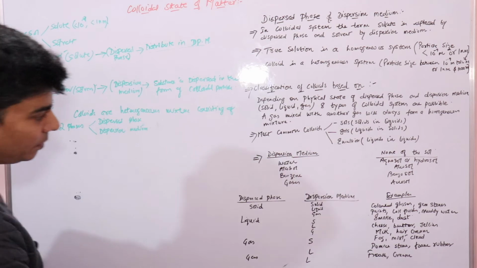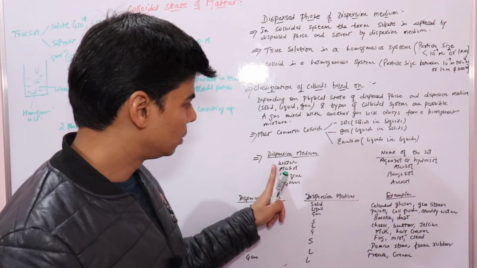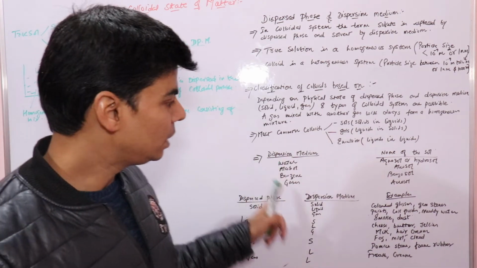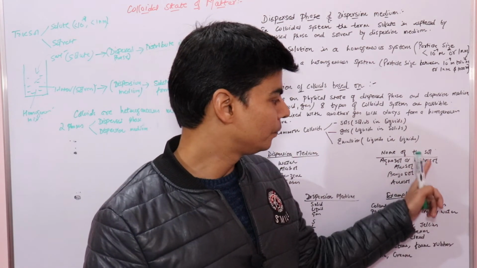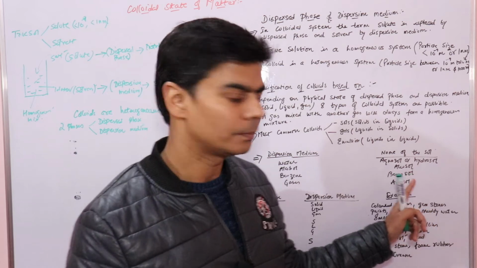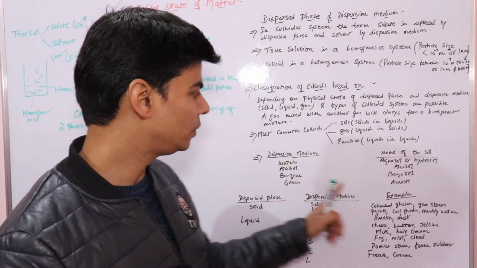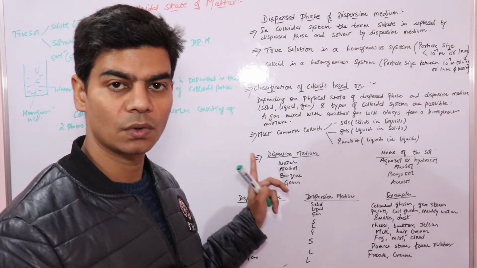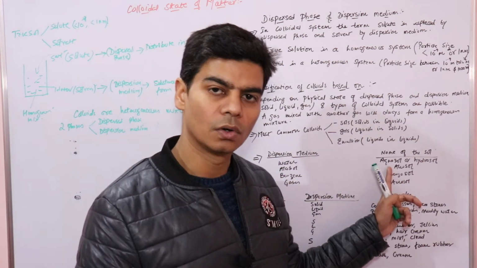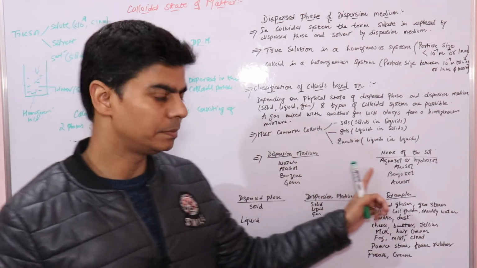If this dispersion medium is water, the name of the colloid would be aquasol or hydrosol. Hydrosol is from aqua, or hydra, which means water, right. So if the dispersion medium is water, we call it an aquasol or hydrosol. If the dispersion medium is alcohol, we call it alkosol. If it's benzene, it's benzosol.